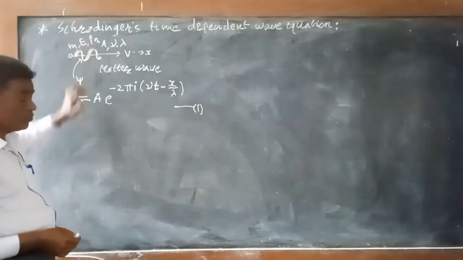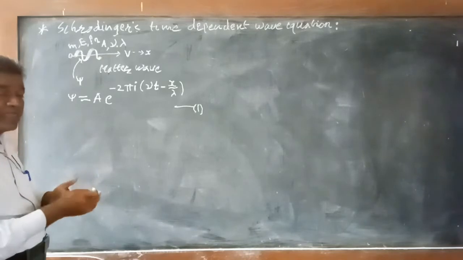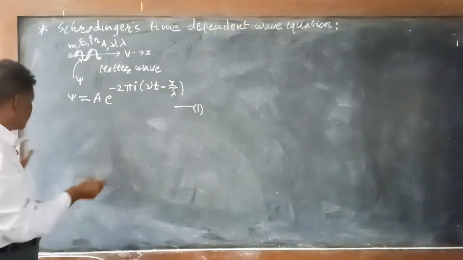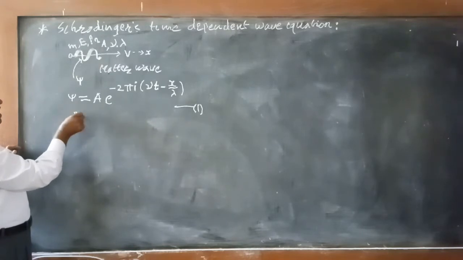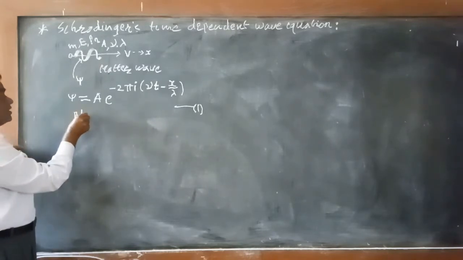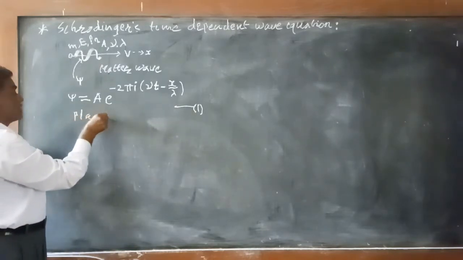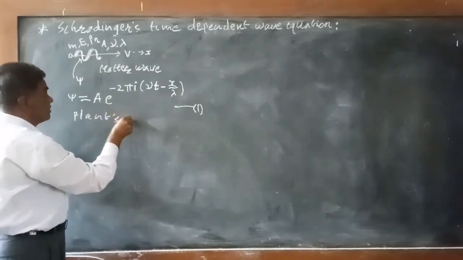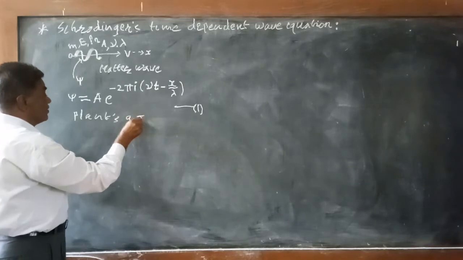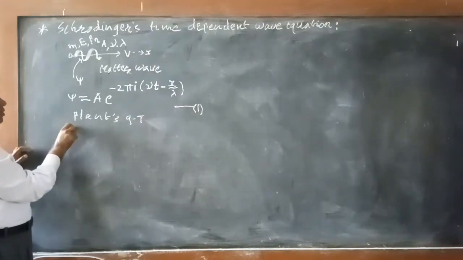We will write this wave function in terms of the parameters of the particle. For that, we will use Planck's quantum theory, according to which we know the energy of the particle.